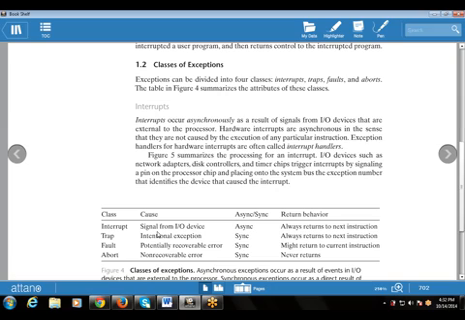So let's start with the one by one category, that is, what is an interrupt, what is a trap, what is a fault, and what is an abort. So let's start with these categories. First of all, interrupt. An interrupt occurs asynchronously.